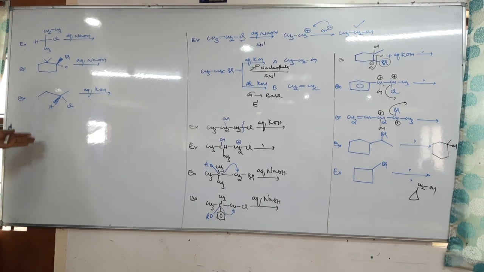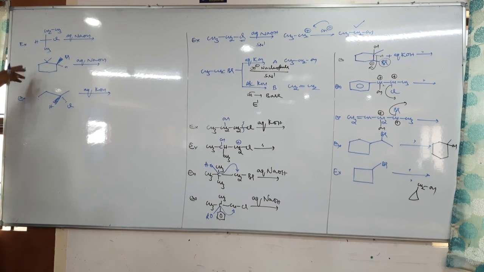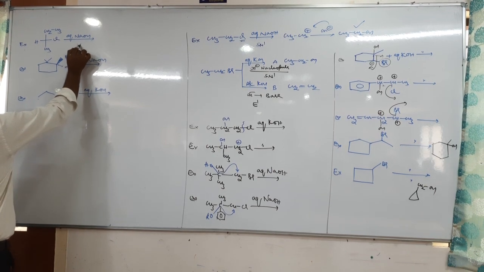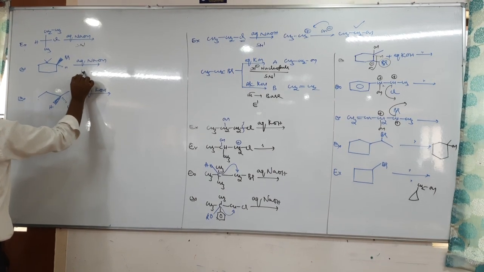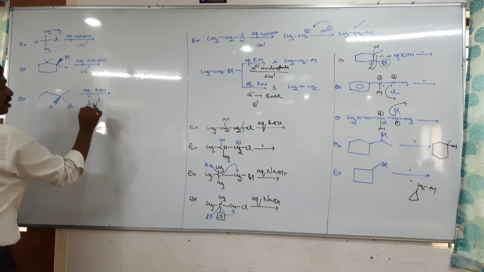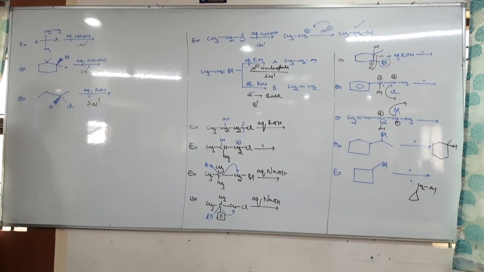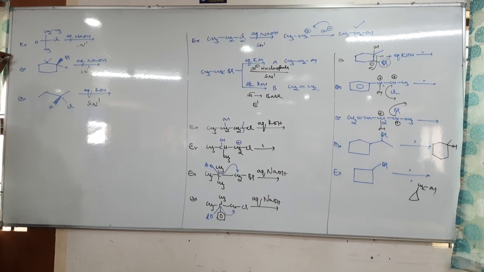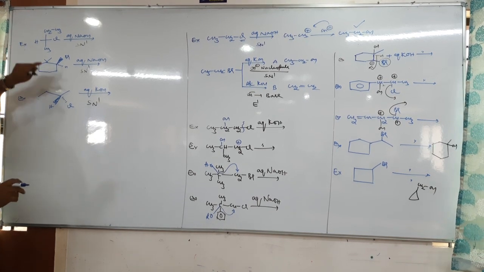Now these three are optically active compounds. If optically active compounds undergo SN1, how to identify SN1? How to identify an SN1 reaction? Based on solvent. Polar protic solvent SN1, polar aprotic solvent SN2. So all three are SN1. Tell me, if it is an SN1 reaction, what is the product?